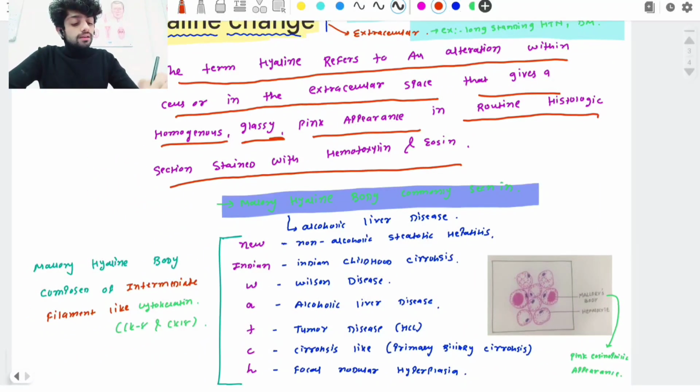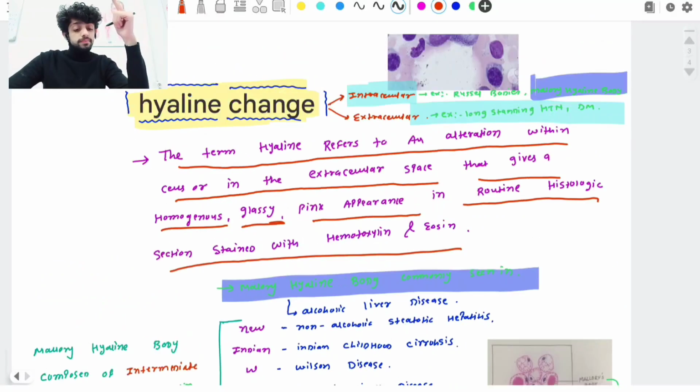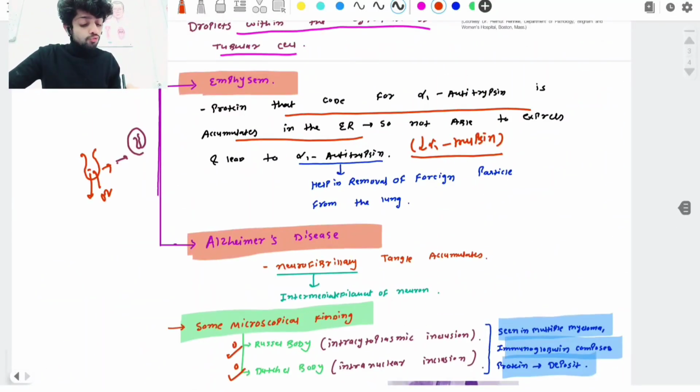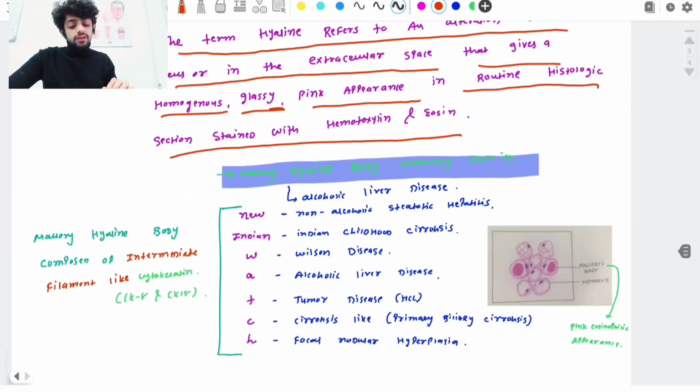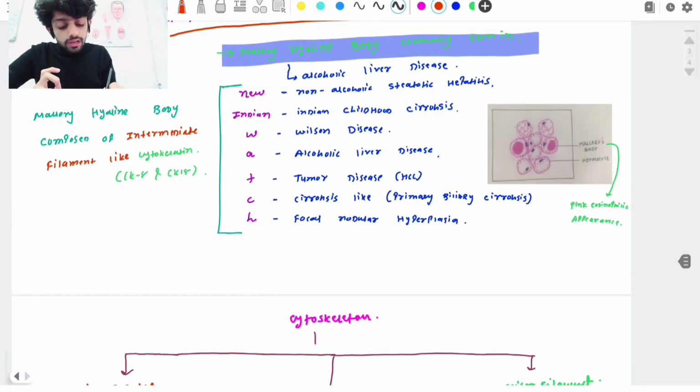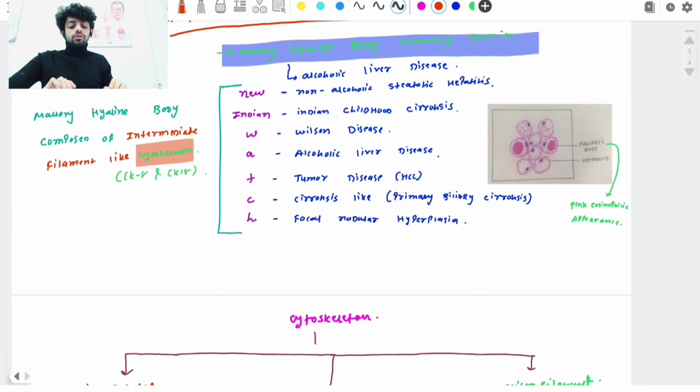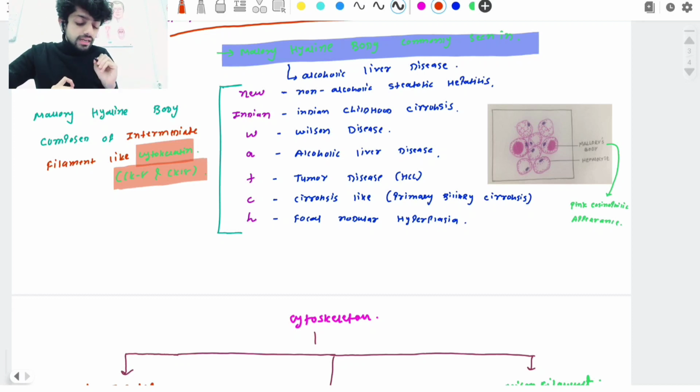Normally the Mallory hyaline body is composed of intermediate filament, a cytoskeleton. If the intermediate filament is present in neurons, that is neurofibrillary tangles; if it is present in the skin, we call it cytokeratin. So the Mallory hyaline body is composed of intermediate filament like cytokeratin. What kind of cytokeratin? Cytokeratin 8 and cytokeratin 18.